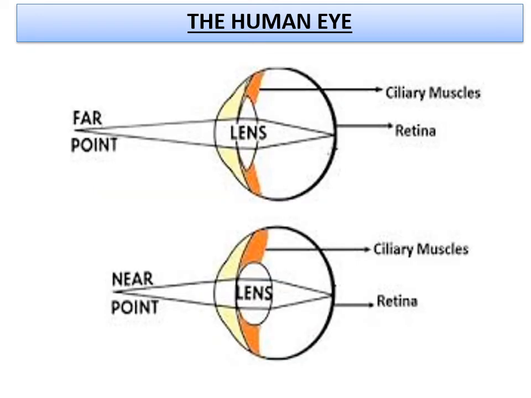Children, please be attentive here. The far point is nothing but when the object is at a distance. Near point is nothing but when the object is nearby. So when the eye is looking at a distant object, that means at infinity, the ciliary muscles of the eye are fully relaxed.